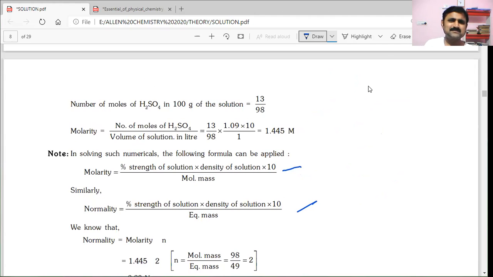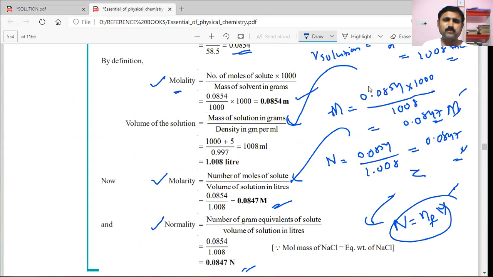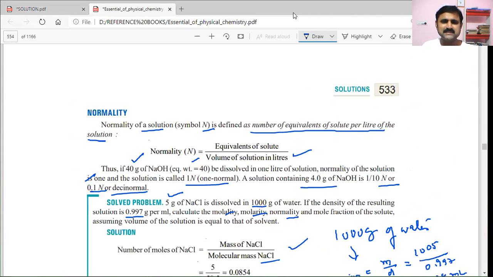Okay, this is regarding the concentration terminology and some of the problems we have discussed in this lecture. Hope, dear students, you have understood the problems and the various concentration terms. We'll meet in the next lecture with vapor pressure. Until then, have a nice day.